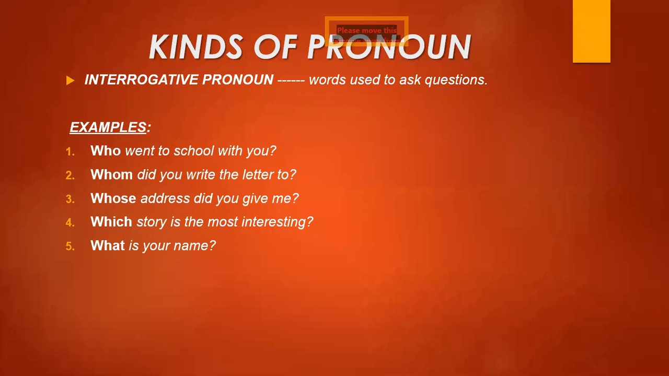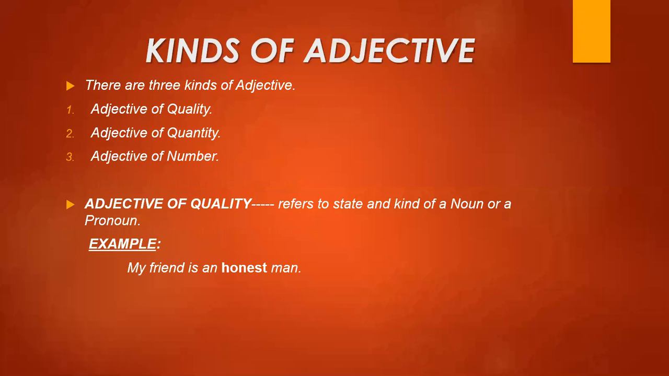Now I come to our next topic, that is kinds of adjective. Now we have discussed adjective in the previous lecture on parts of speech as well, but I'm going to discuss it again. Adjective is a word which is used to describe a noun or a pronoun in a sentence. Remember this thing, it tells us more about a noun and a pronoun.